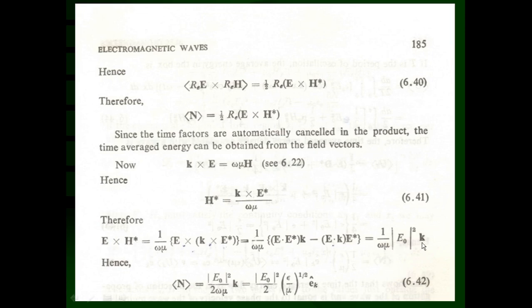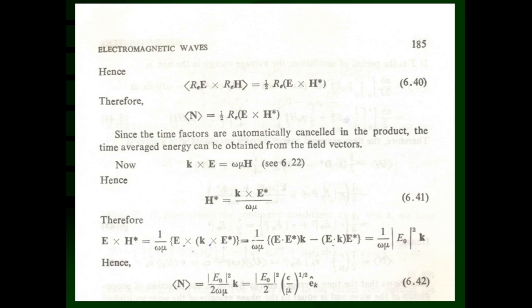Now what is the magnitude of k? This is nothing but the dispersion relation for the electromagnetic waves. What is the dispersion relation? K, the propagation vector, is nothing but omega upon v. Omega is the angular frequency and v is the phase velocity of electromagnetic waves in a given medium.